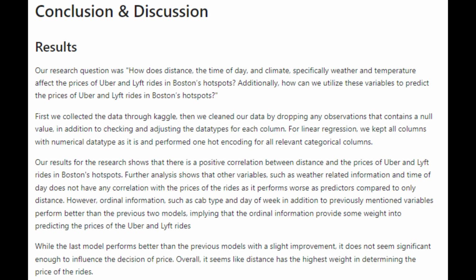Our conclusion indicates that distance does play a significant part in the price of Uber and Lyft rides, and that weather information does not have any correlation whatsoever in terms of determining the price of the rides. However, after adding the ordinal variables into the linear regression, it shows that it does perform better than our previous models, indicating that there is some sort of weight that is affecting the price of the rides. However, it does not seem significant enough, such that distance still has the highest weight in determining the price of the rides.